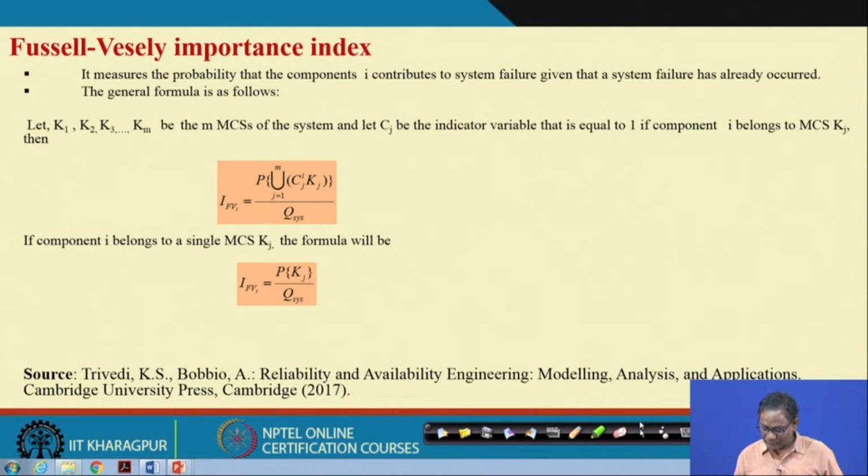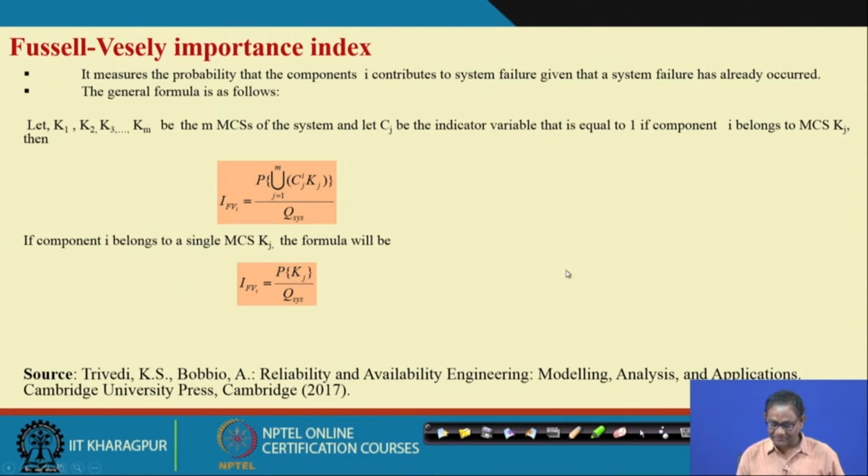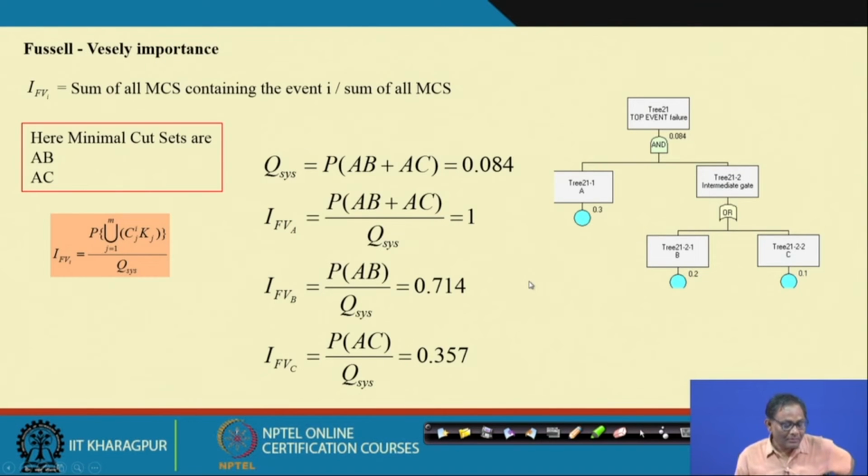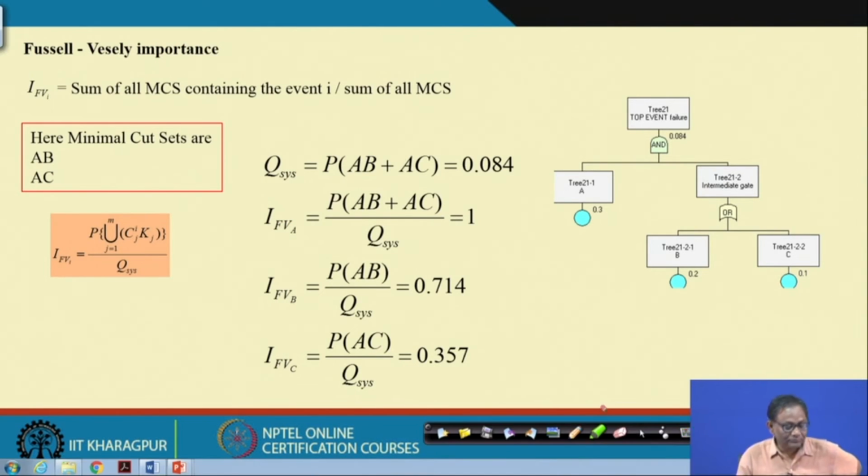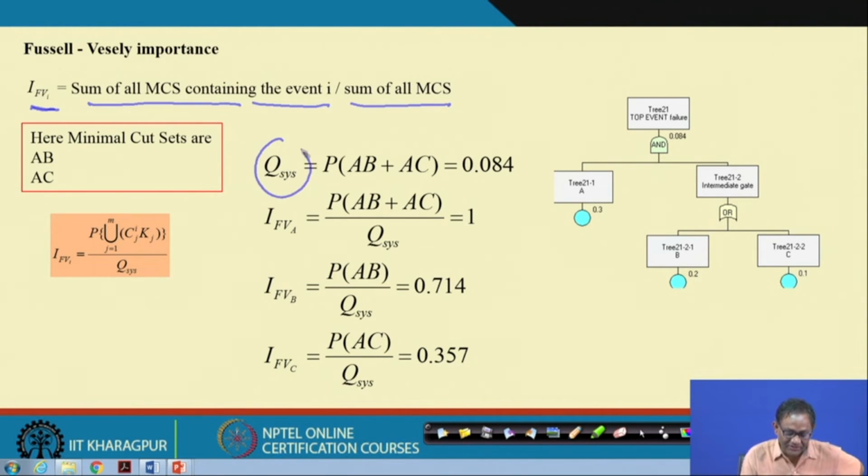So, let us see it with reference to the example. What is the Fussell-Vesely importance? Sum of all MCS containing event I by sum of all MCS. So, this is my system level unavailability, we have seen it. Now, what we will do is, FV of A is the probability of this by this.